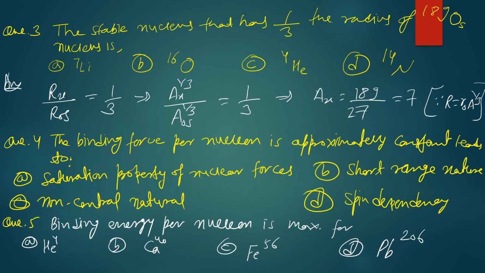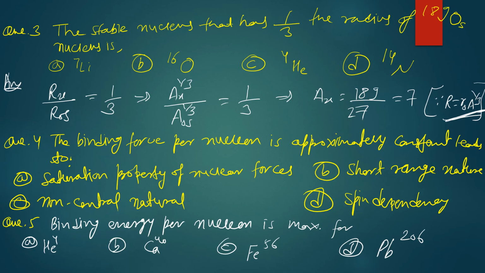Our next question is: the stable nucleus that has 1 by 3 the radius of the 189 Os nucleus. Option A is 7 lithium, option B is oxygen 16, option C is helium 4, and option D is nitrogen 14. So we know that to find the radius of a nucleus, we have the formula R equals R naught multiplied by A to the power 1 by 3.